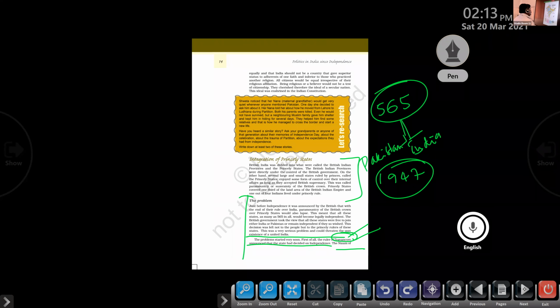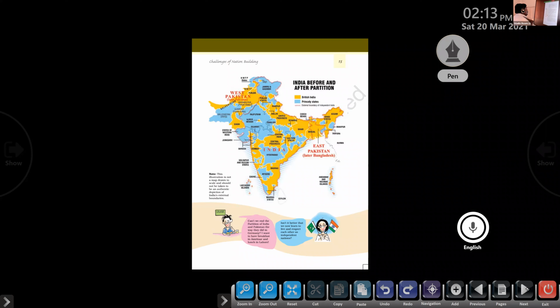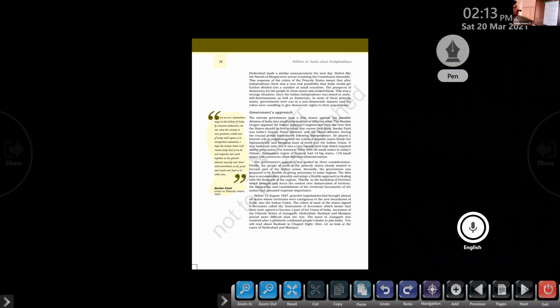The Nizam of Hyderabad, I already told you that the ruler of Hyderabad was named Nizam. The Nizam of Hyderabad made a similar announcement the next day after independence. Rulers like the Nawab of Bhopal were averse to joining the Constituent Assembly. So the Nawab of Bhopal, the Travancore kings, and the Nizam of Hyderabad were not ready to join the Indian Union.